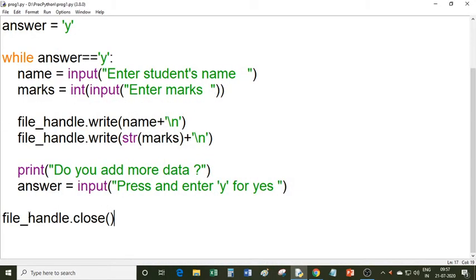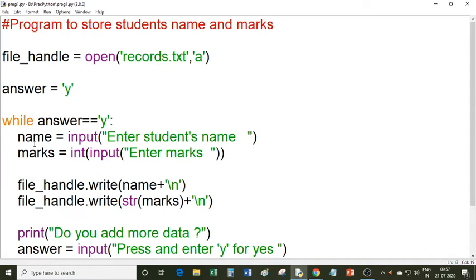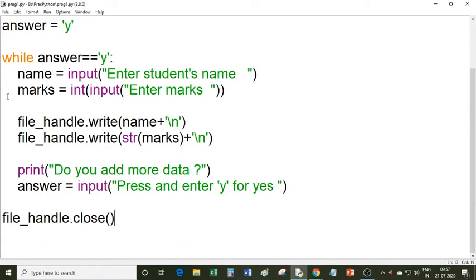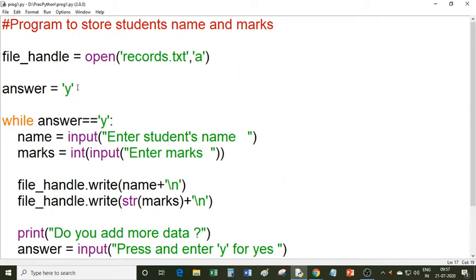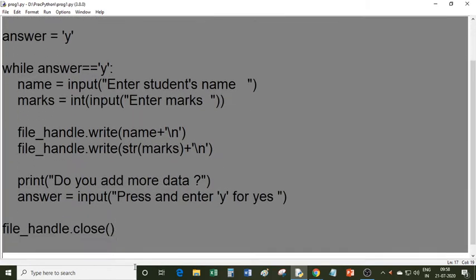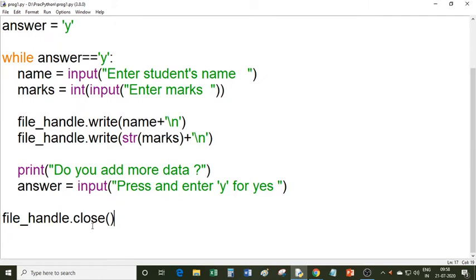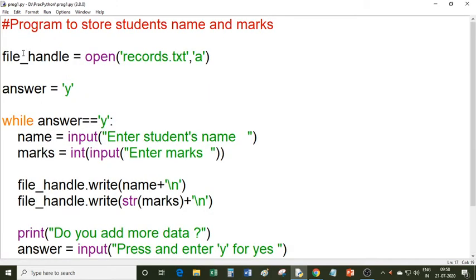Okay. So this is the complete program, and this program may be asked in your practical examination, to write the data in a file. Now I will read the data from the file. With the help of a Python program, you can read the data from the file also. So the file is created now. I will write a program to read data from this file. So let's write a program.